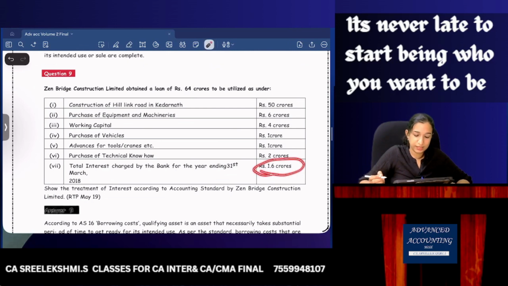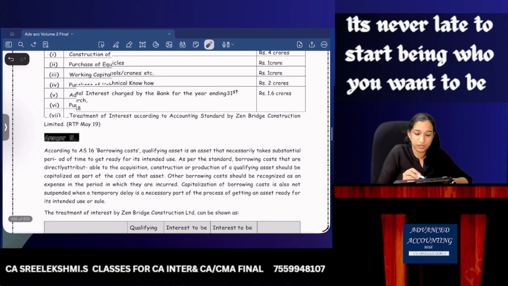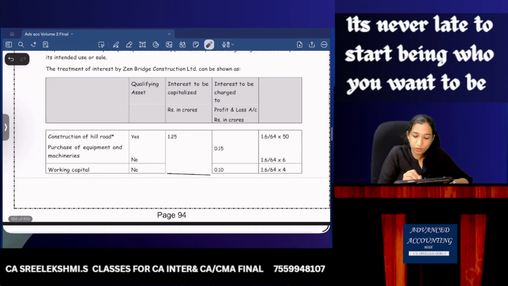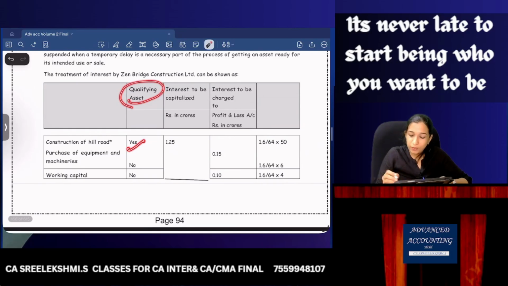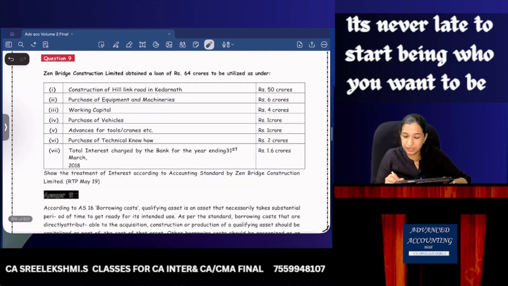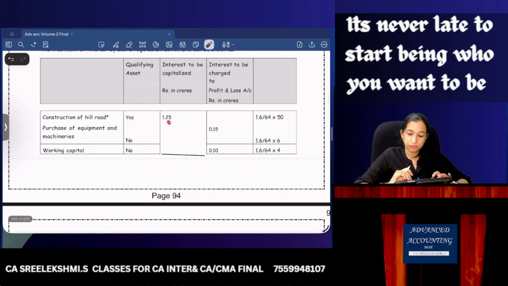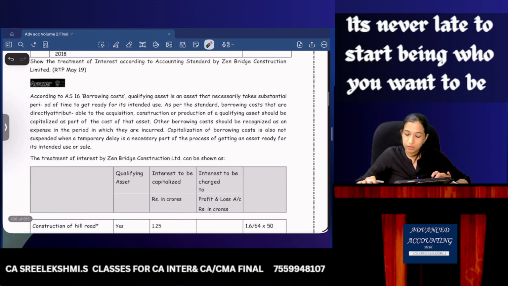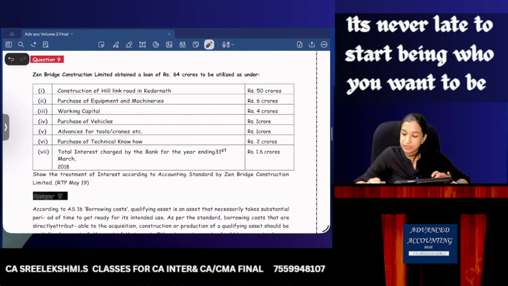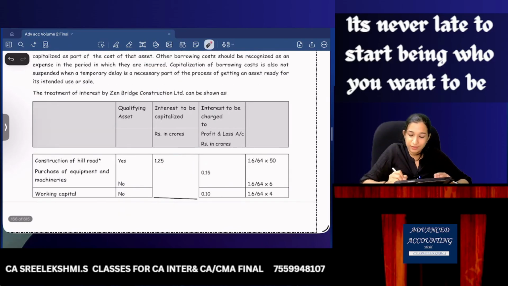Total interest 1.6 crores. Show the treatment of interest. I am not doing it. Let's try this out. Construction of Hill Road, qualifying asset, yes. So how much interest? Total interest is 1.6 divided by total loan 64, into 50 proportionately, that is 1.25. Purchase of equipments, they have assumed as not a qualifying asset, so charge to P&L.